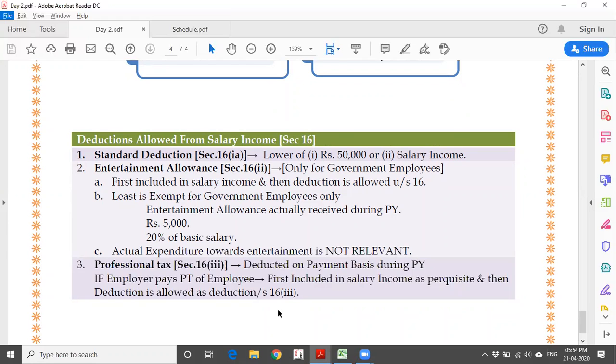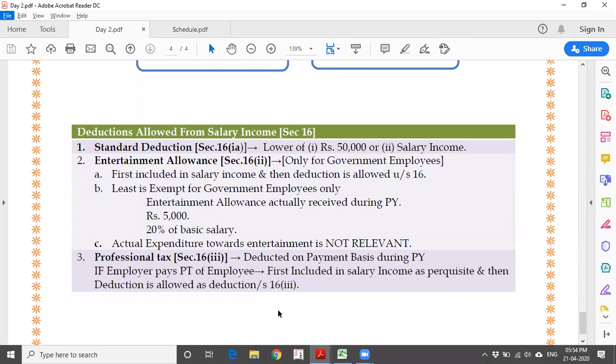There are 3 specific deductions that have been given under section 16. One is the standard deduction, that is 50,000 rupees or salary income, whichever is lower. Say for example, if you have joined and your salary is 40,000 per month. You joined in the month of March. You got only 1 month salary. That's 40,000. So if you compare the 40,000 salary with the 50,000, whichever is lower will be allowed as a deduction. That is 40,000 is allowed as a deduction.